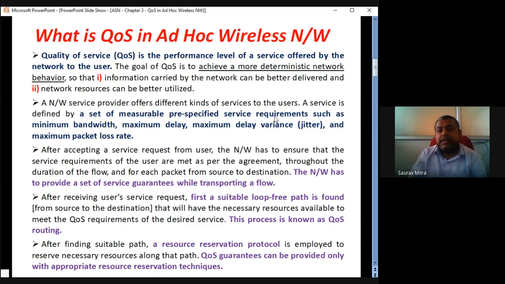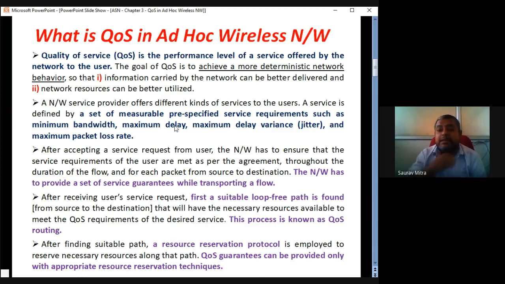A network service provider offers different kinds of services to the user. A service is defined by a set of measurable pre-specified service requirements, such as minimum bandwidth. So minimum bandwidth should be utilized for maximum data transmission. There should be maximum delay and maximum delay variance. It does not mean that delay should be maximum. It is about how much the maximum delay is. The maximum delay value should also be as small as possible between transmission and receiving.